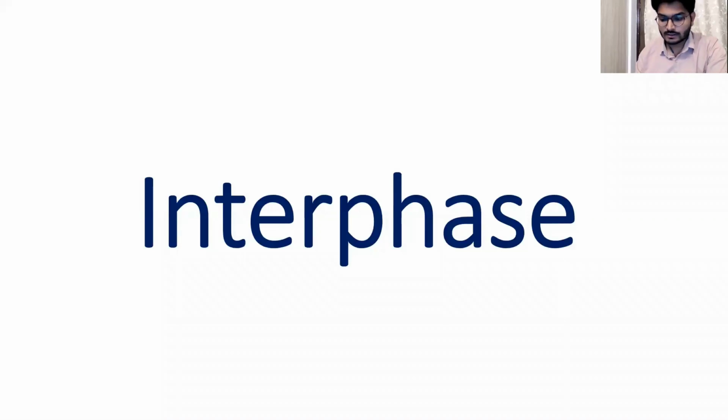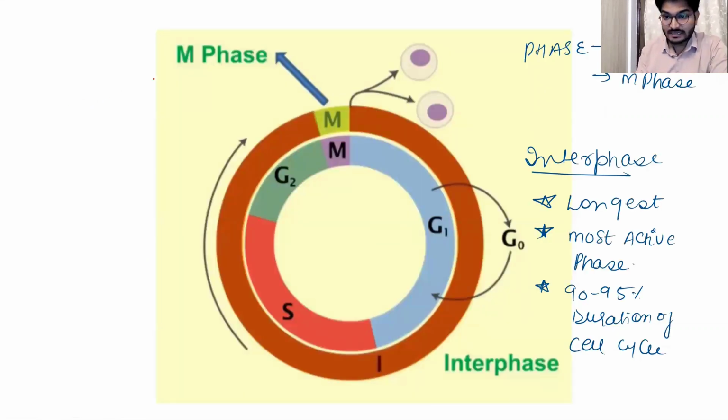Hi guys, this is going to be the second video of the cell cycle and cell division chapter, right? And in the first part, I talked about the basics, why there is a need for a cell to divide, what kind of division do we have, right? So in this lesson, we are going to talk about the interphase, right? So let's begin. When a cell divides, we have mainly two phases. The first phase is your M phase, and the second one is your interphase, right? So we'll start with the interphase, then we'll move to the M phase.